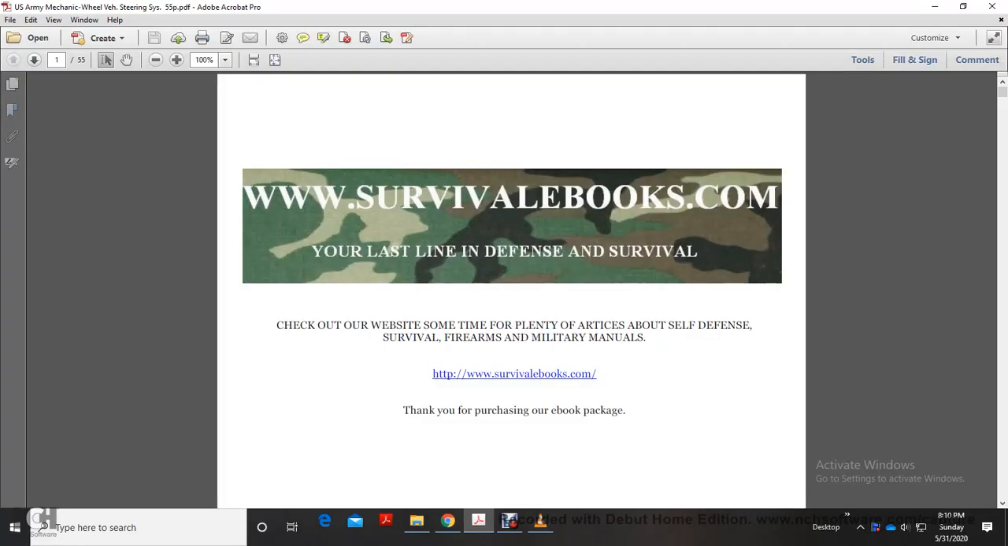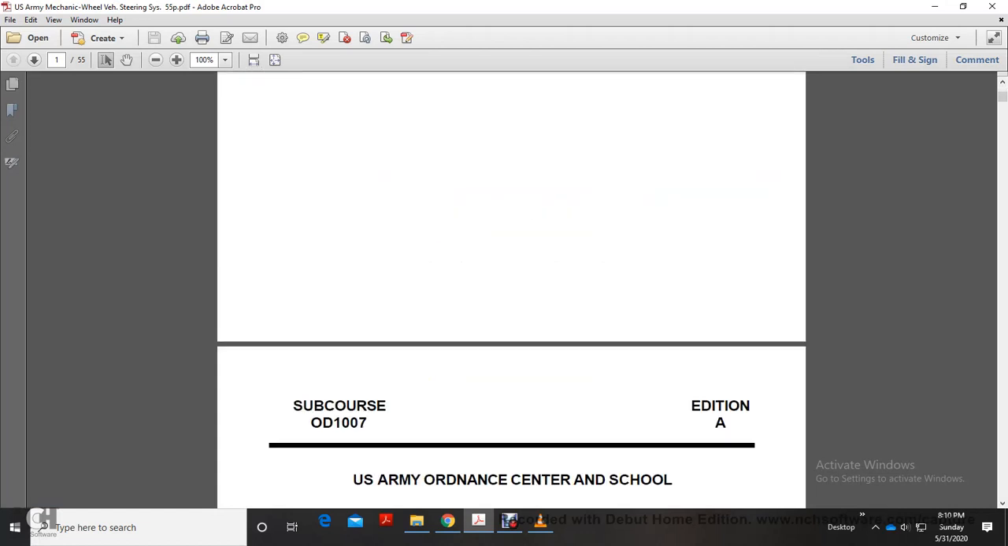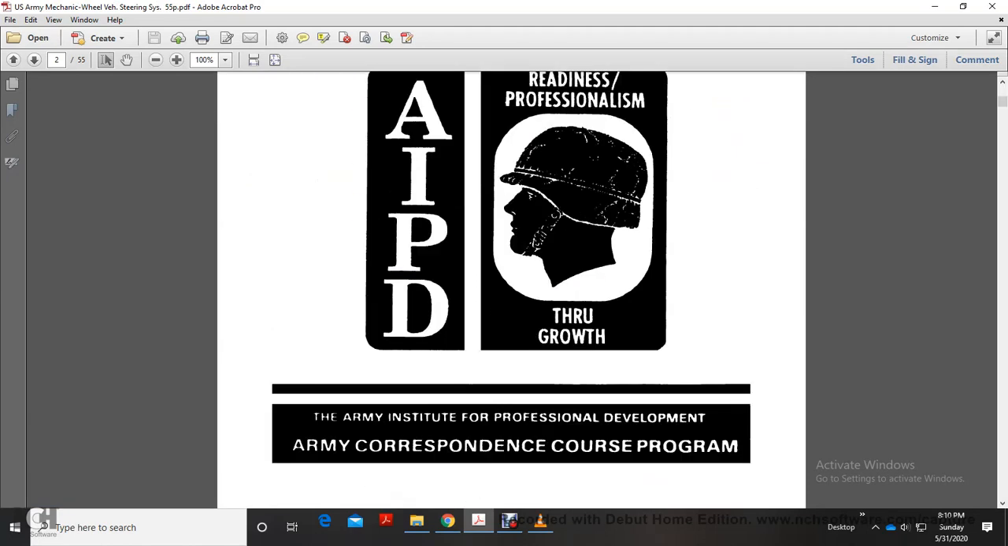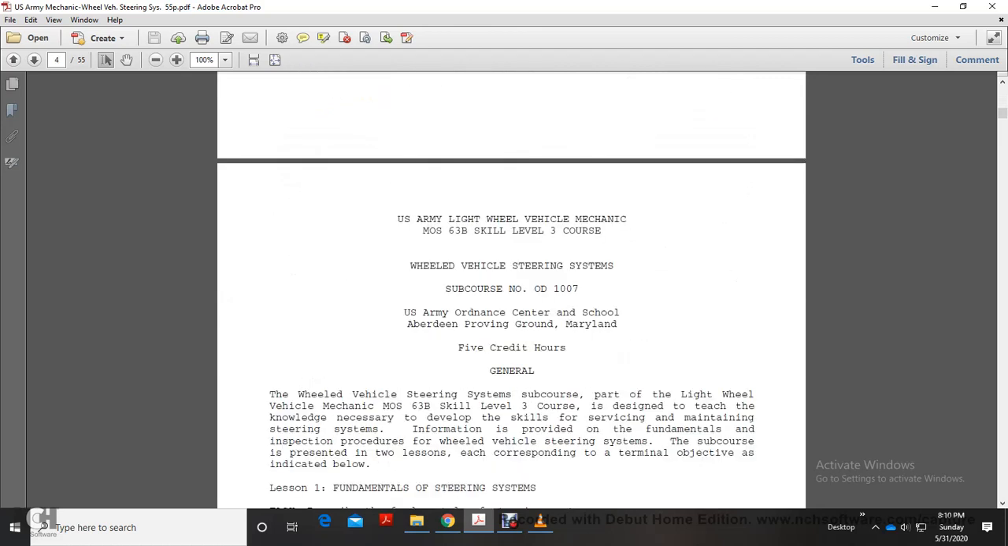Alright, this is from www.survivalebooks.com. It's Subcourse OD 1007, Edition A, U.S. Army Ordnance Center and School, Wheel Vehicle Steering Systems. This is the U.S. Army Light Vehicle Wheel Vehicle Mechanics 63B Skill Level 3 course, Wheel Vehicle Steering System. Subcourse number OD 1007 is 5 credit hours.